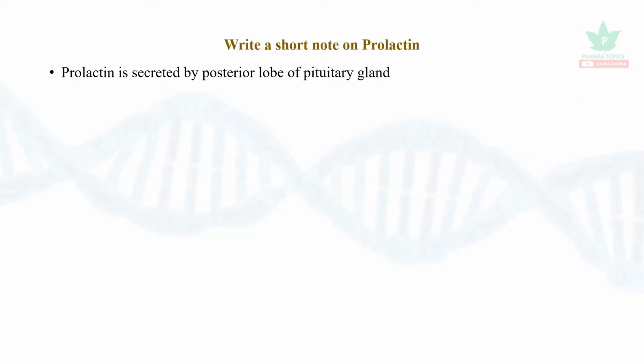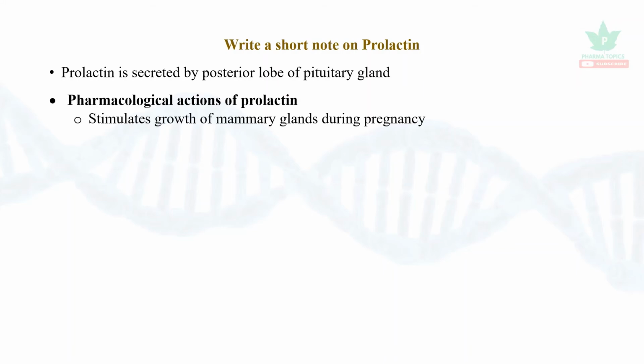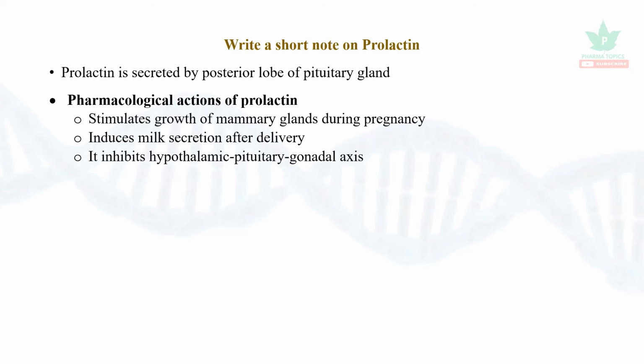Then prolactin. It is secreted by the anterior lobe of pituitary gland. Pharmacological actions of prolactin: it stimulates the growth of mammary gland during pregnancy, and induces milk secretion after delivery. It inhibits the hypothalamic pituitary gonadal axis. Excess prolactin causes inhibition of ovulation and infertility. It is also called a natural contraceptive.